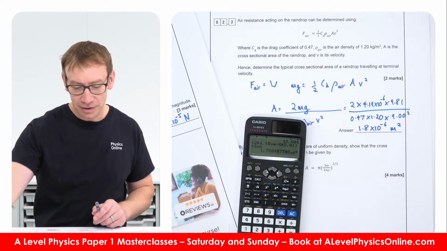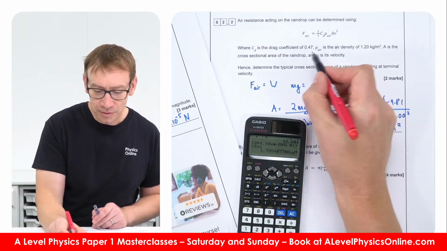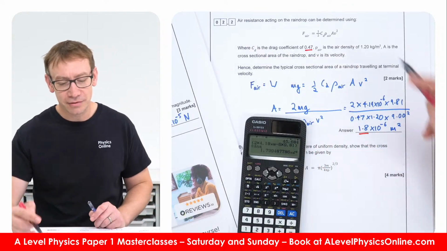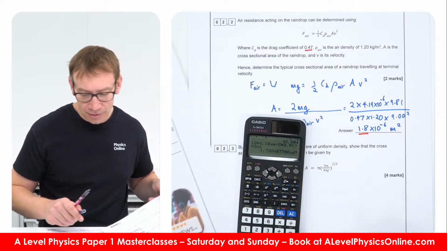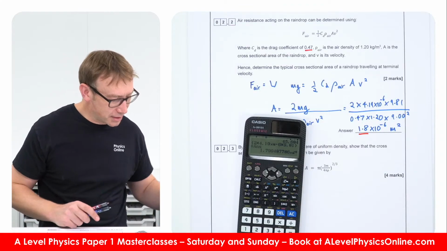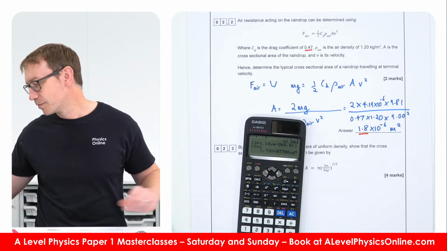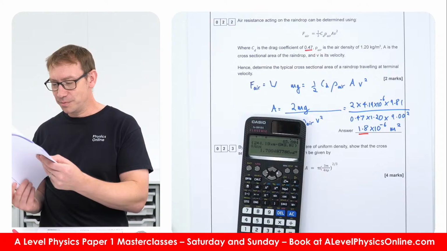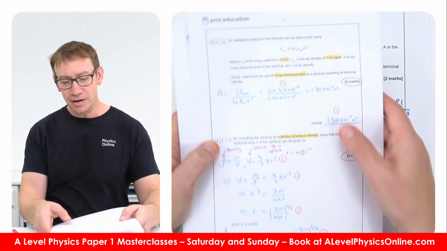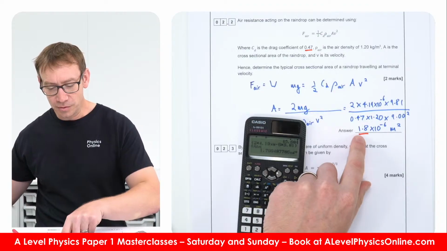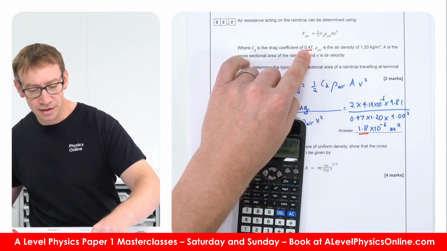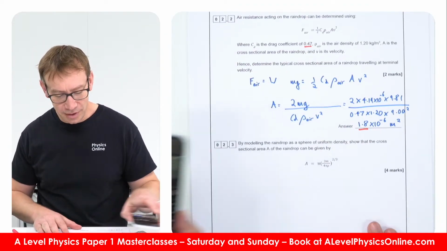I've given my answer to 2 significant figures because we've got 2 significant figures up here, and that's going to be my limiting case of that. So I think the answer they've got here is 1.80. Again, I'm just going to see what PMT have put here. They've given it as 1.80, which is fine, but I've given it as 1.8 because that's the least number of significant figures in that raw data.